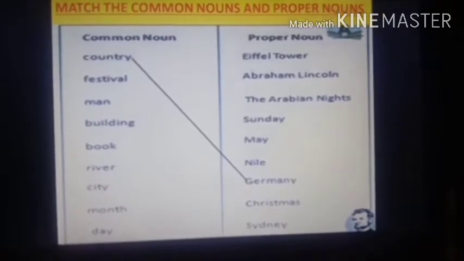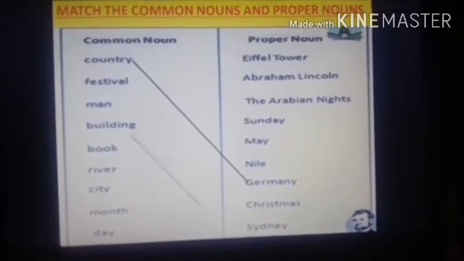Now we will see the second one. Festival. Now you can see what festival is given. Yes, very good.